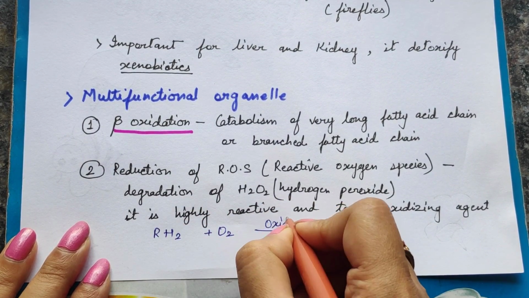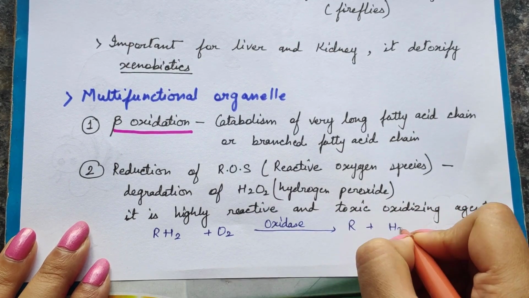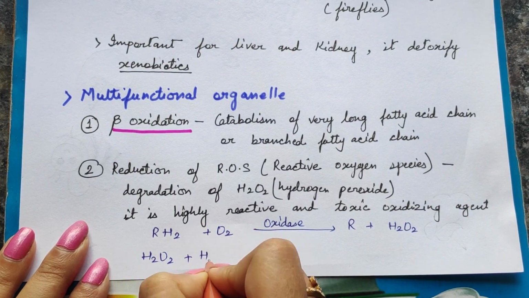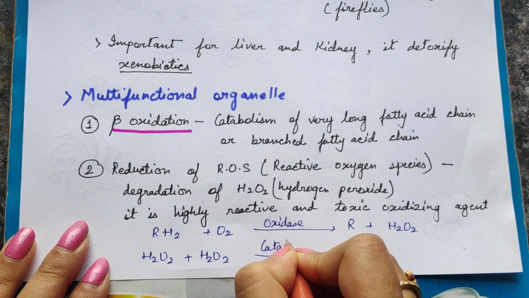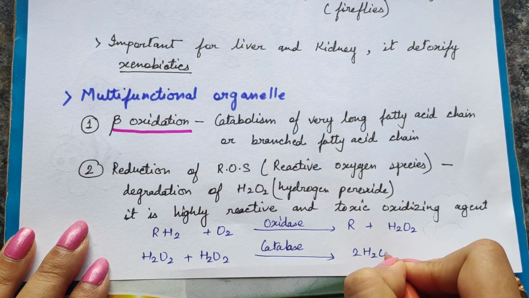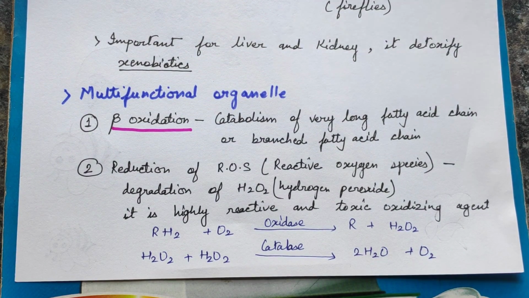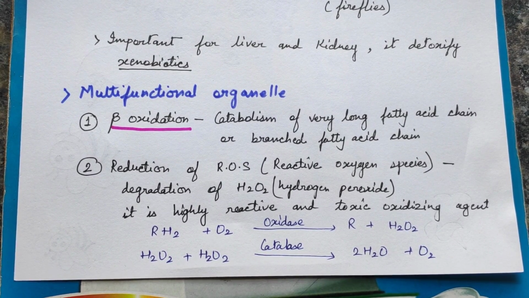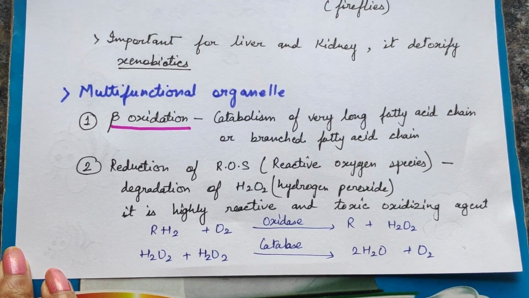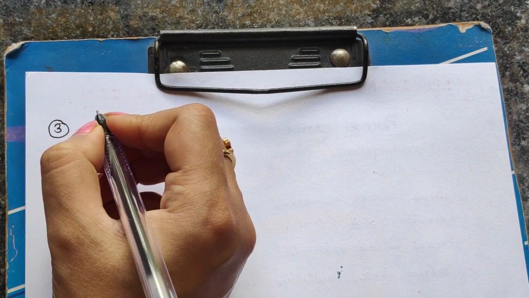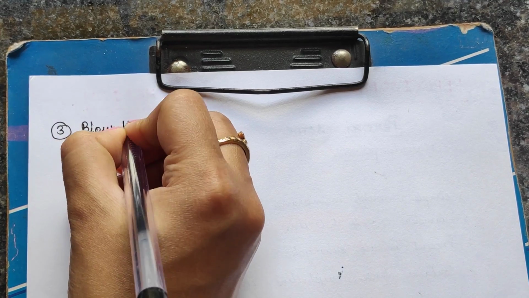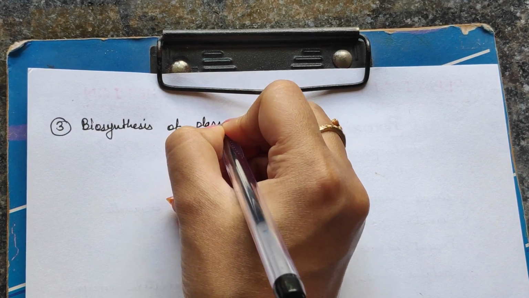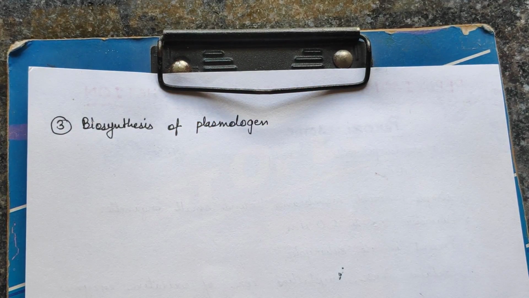How? R group is another group which is present with the H2. It combines with O2 with the help of oxidase and therefore it produces H2O2. Now H2O2 needs to be broken down. So two molecules of H2O2 will come together and be catalyzed to form water and oxygen. Water and oxygen are not harmful, but H2O2 was harmful, so it is broken down into water and oxygen within the peroxisome. So finally we can get rid of the ROS, that is reactive oxygen species.